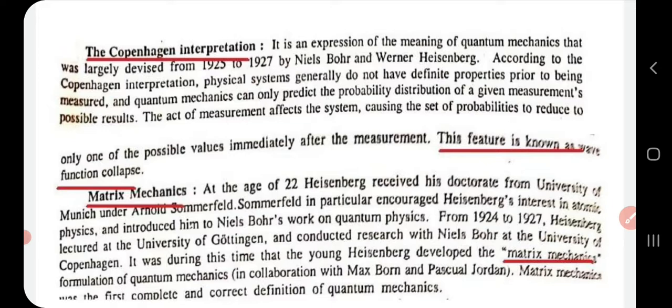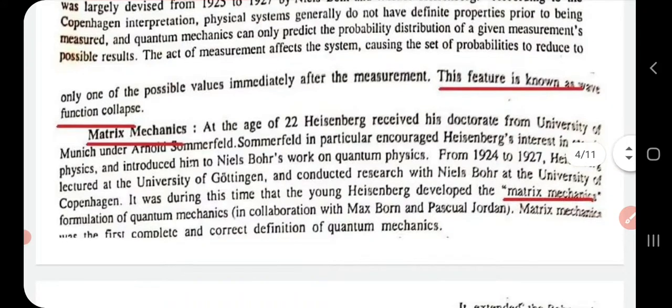So even before measurement, you will have a set of probabilities, that means you will have a set of values. But once a physical quantity is measured, you will get only a single possible value. And that feature is known as wave function collapse.